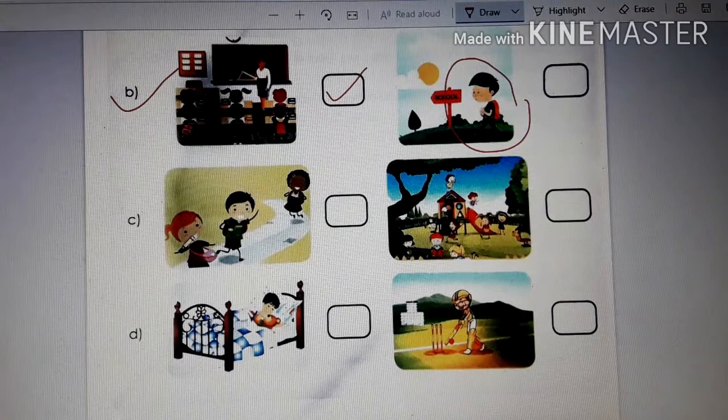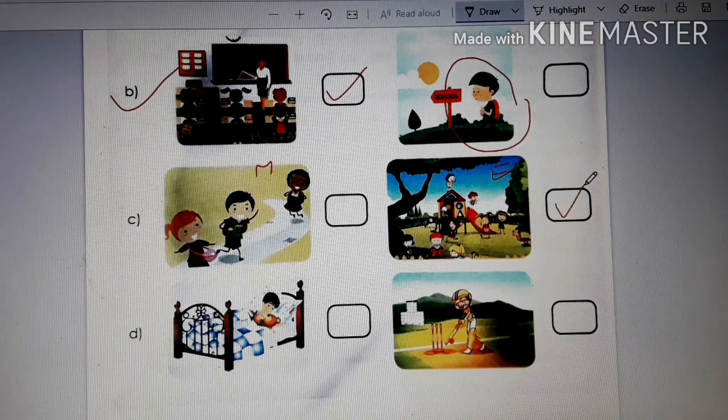Next, you can see here kids are getting ready to go to school, isn't it? Whereas here kids are playing in the park. So which activity is done later, children? This is done in the morning, whereas this is done in the evening, isn't it? So which activity is later? Playing in the park. Clear?